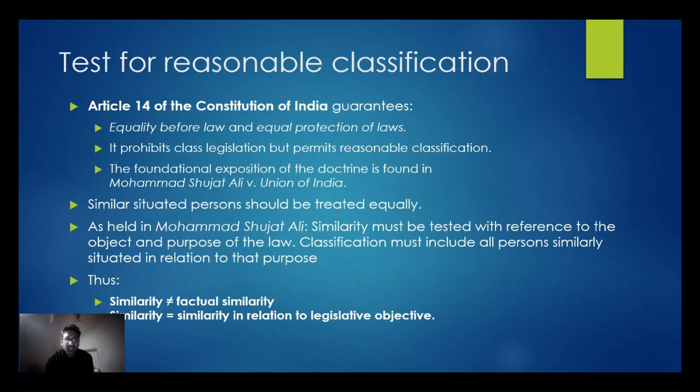So similarity is not equal to factual similarity, but similarity is in relation to the legislative objective. In taxation law, the financial income is governing the basic principles of classification. So it permits reasonable classification.